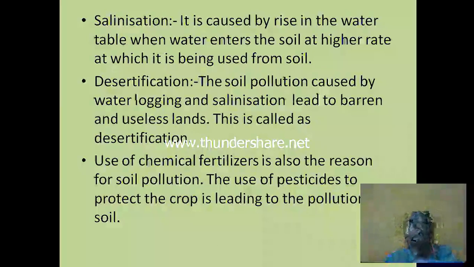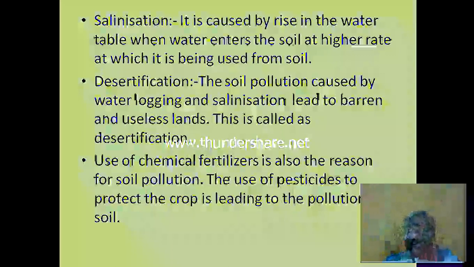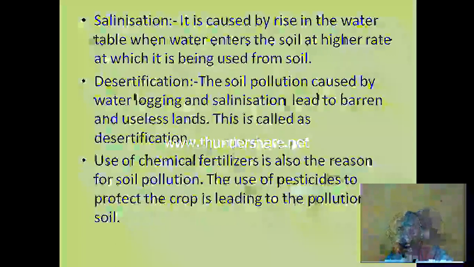The soil pollution, now this is what we call soil pollution. Soil pollution means you're polluting it. The actual nature of the soil is being destroyed. That's pollution. The soil pollution caused by waterlogging and salinization leads to barren and useless lands. This is called desertification. What is it called? Desertification. That means the overflow of water on the soil, waterlogging.